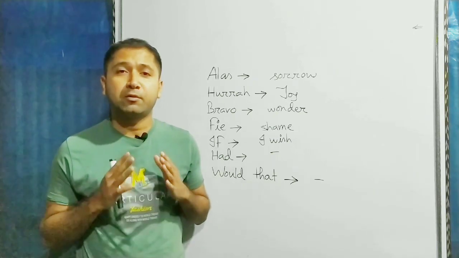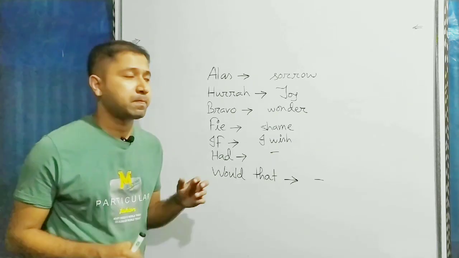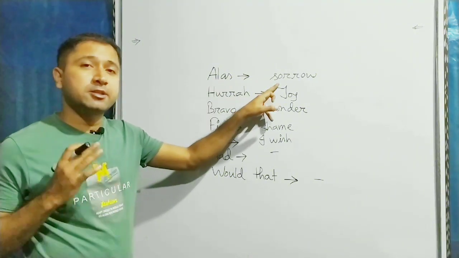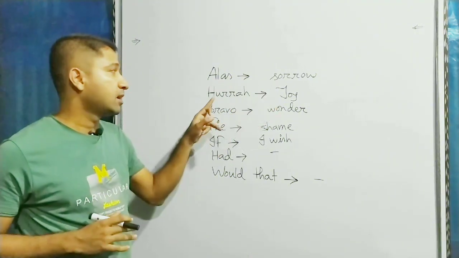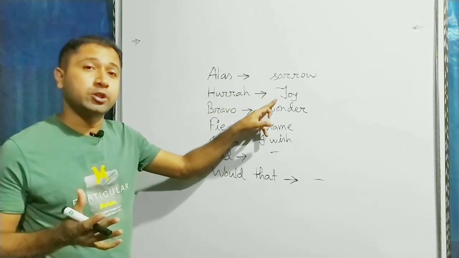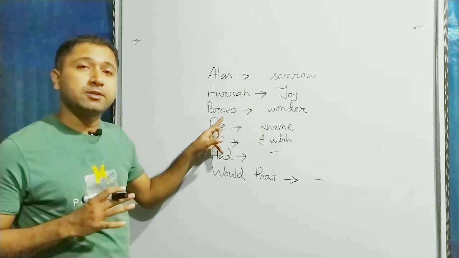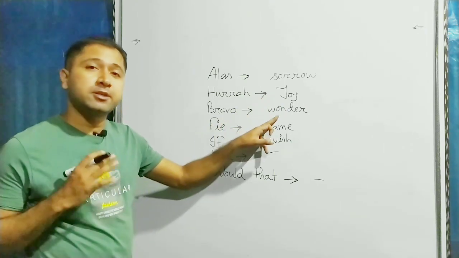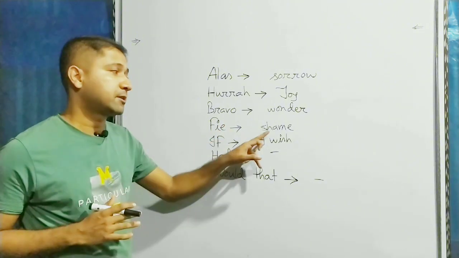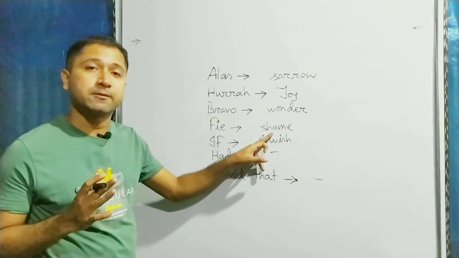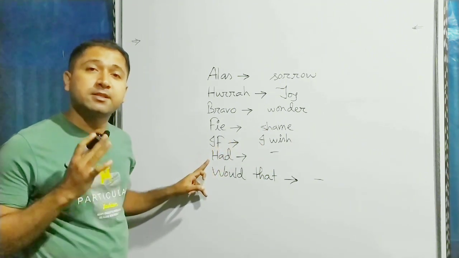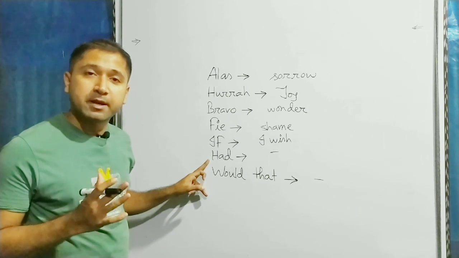Exclamatory to assertive এর অন্যতম একটি গুরুত্বপূর্ণ নিয়ম হচ্ছে exclamatory sentence এলাস থাকলে assertive করতে it is a matter of sorrow that বসে, আর exclamatory sentence হুররা থাকলে assertive করতে it is a matter of joy that বসে। তারপর exclamatory sentence bravo থাকলে assertive করতে it is a matter of wonder that বসে। তারপর exclamatory sentence ফাই থাকলে assertive করতে it is a matter of shame that বসে। exclamatory sentence if থাকলে assertive করতে I wish বসে। তারপর exclamatory sentence had থাকলে assertive করতে I wish বসে, এবং exclamatory sentence would that থাকলেও assertive করতে I wish বসে।